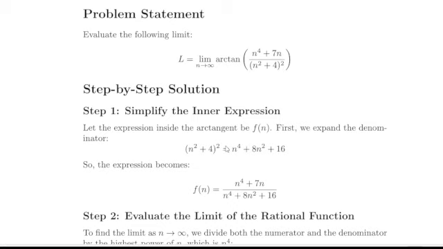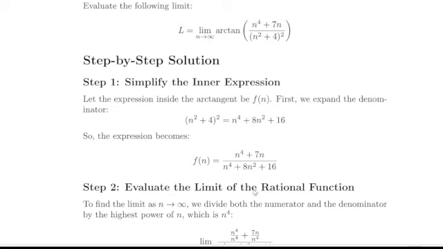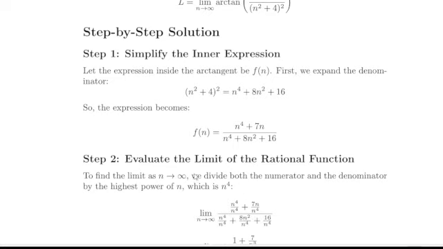(n^2 + 4)^2 is n^4 + 8n^2 + 16. So then the inside is just (n^4 + 7n) over (n^4 + 8n^2 + 16). We can evaluate the limit as n approaches infinity of f of n.